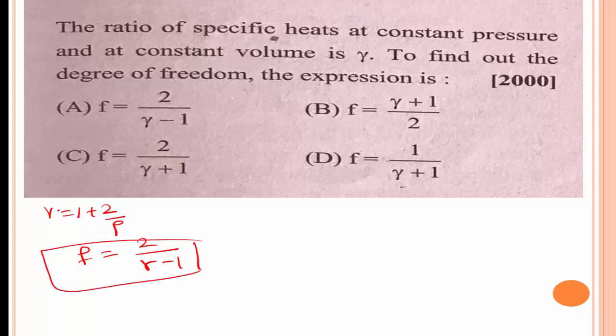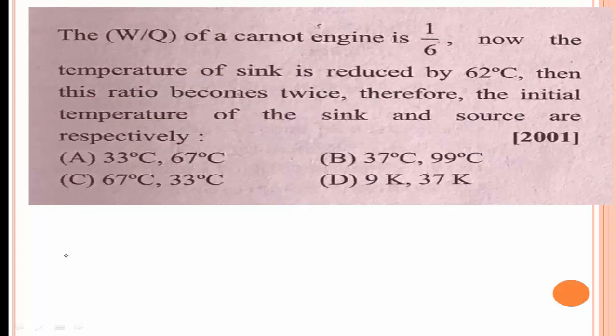This gamma is the ratio of specific heat at constant pressure and specific heat at constant volume, Cp divided by Cv, which is equal to 1 plus 2 by F. Using this equation, F is equal to 2 divided by gamma minus 1. Option A is the right answer.